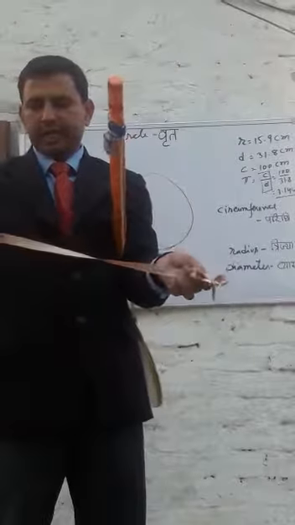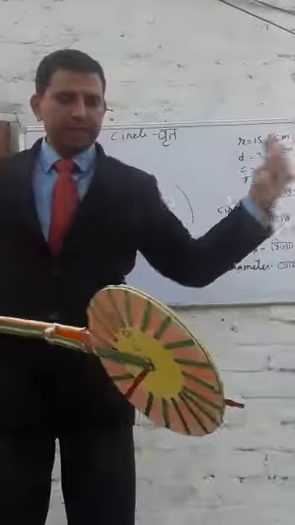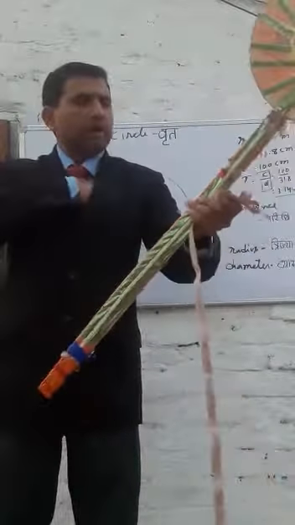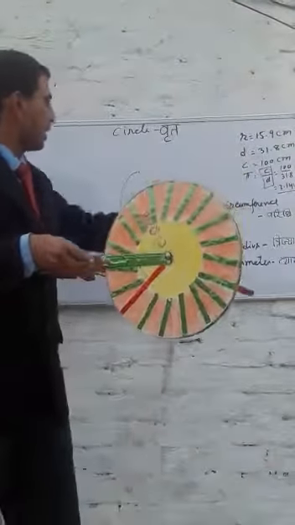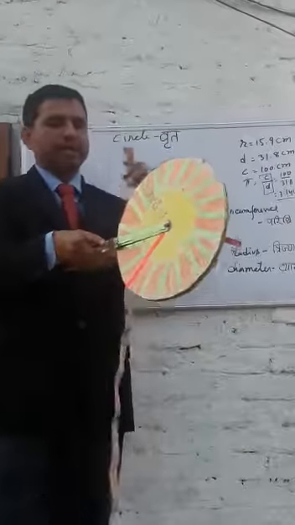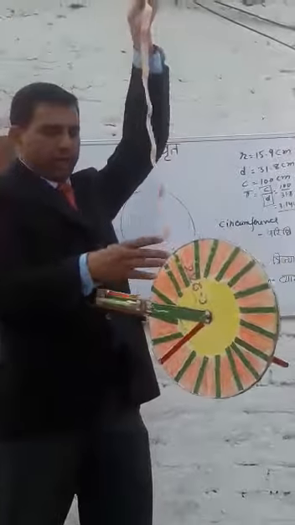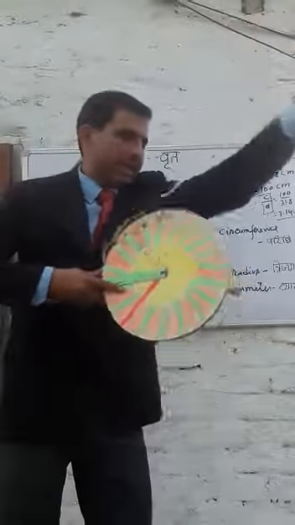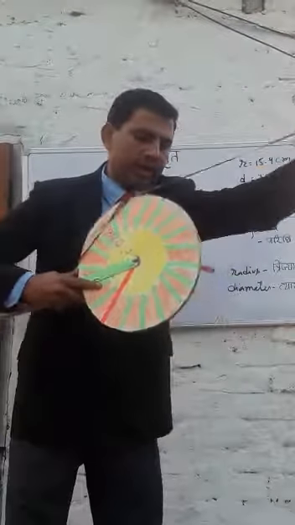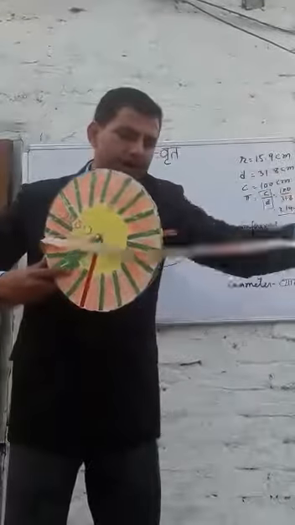It is exactly 100 centimeters. If you put it outside in this manner, this is called the circumference, paridhi in Hindi. Starting from here to exactly here, it will be 100 centimeters.